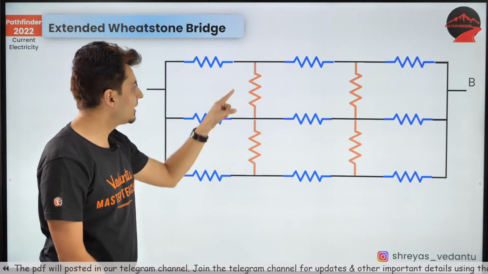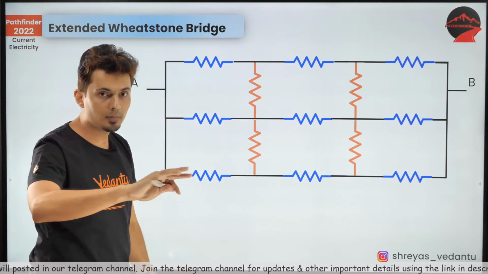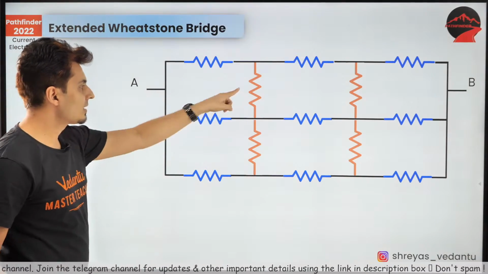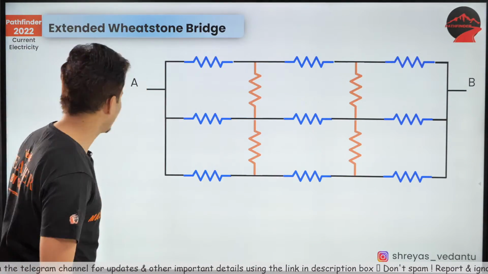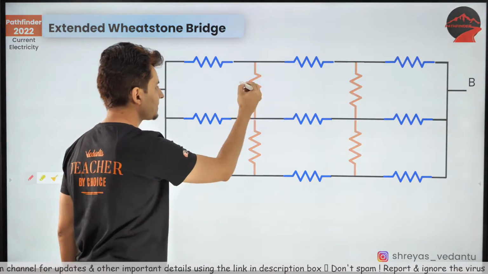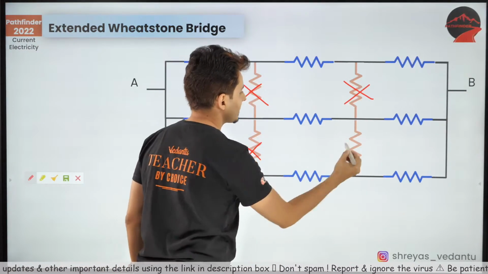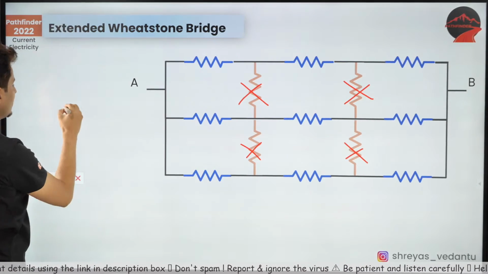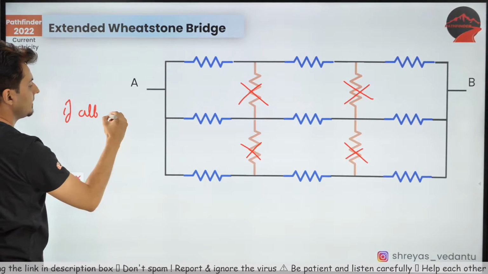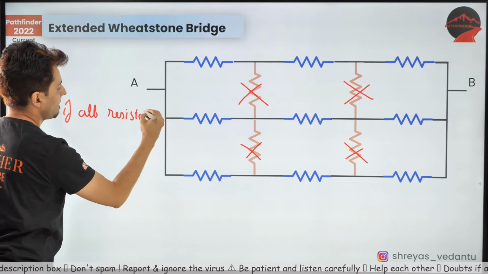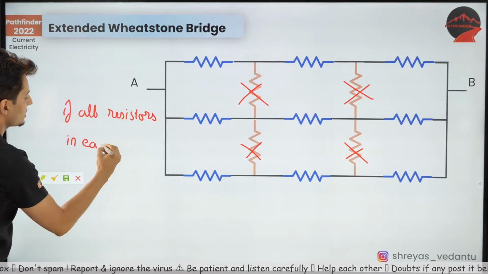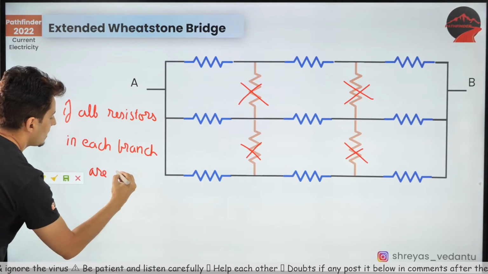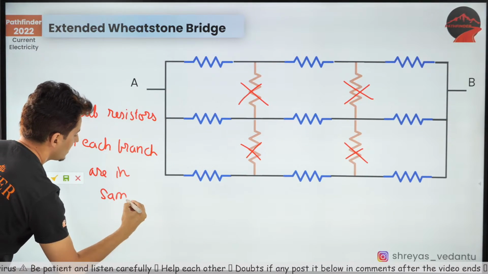And if they are equal, then these red ones can be completely removed. You can remove all those ones in the red. These can be removed if, okay, what is the condition? If all resistors in each branch are in the same ratio.